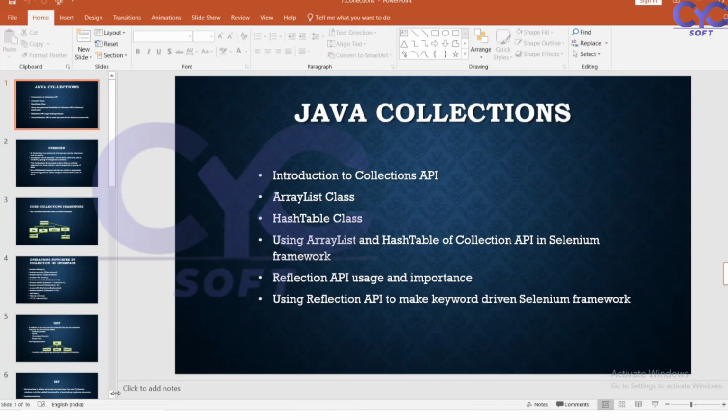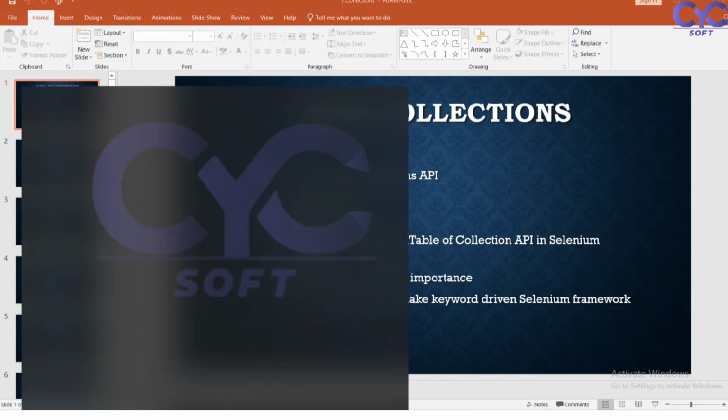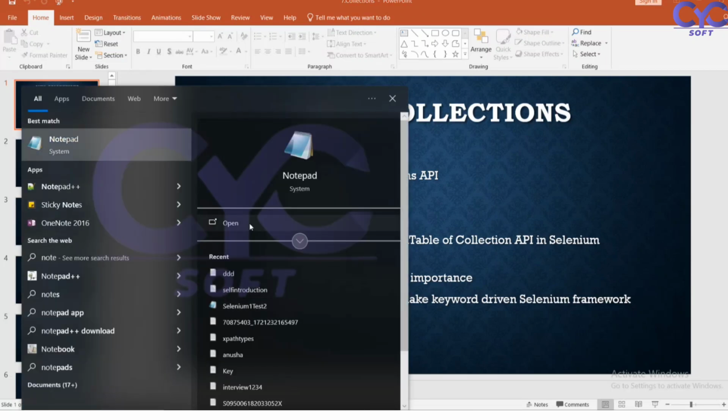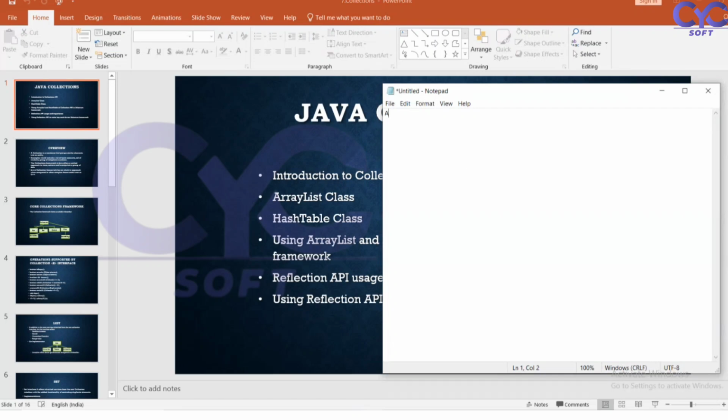So in Java we have different types of collections. What is the main difference between arrays and collections? An array is also a collection of elements, but of similar type only.